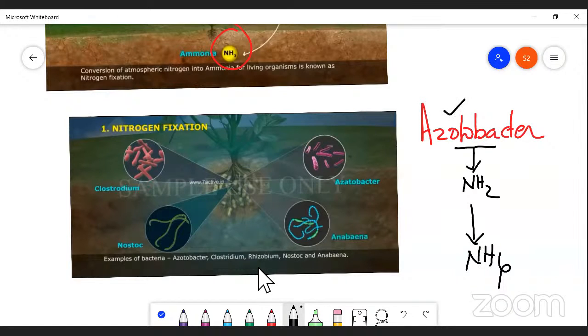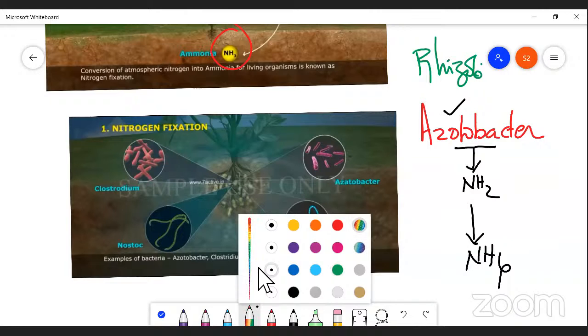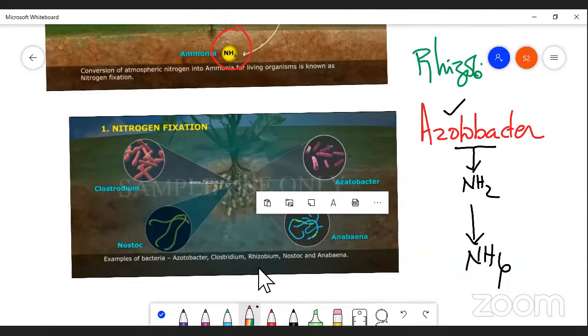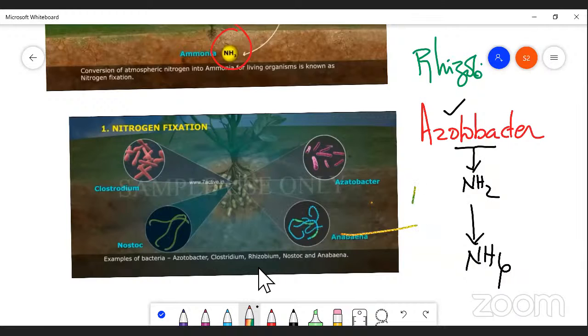One more example of bacteria is Rhizobium. And there is also a cyanobacterium, Anabaena, and some members of algae such as Nostoc. These are microorganisms which are able to fix atmospheric nitrogen.